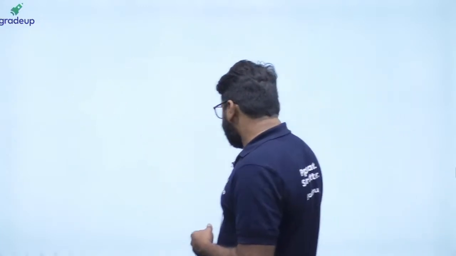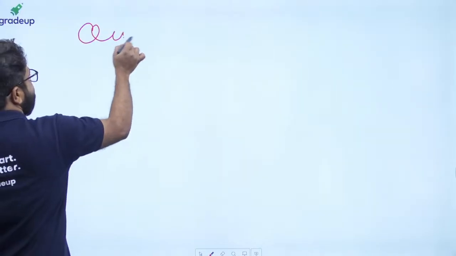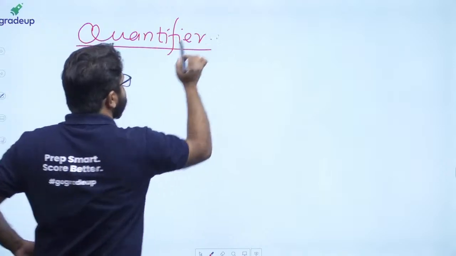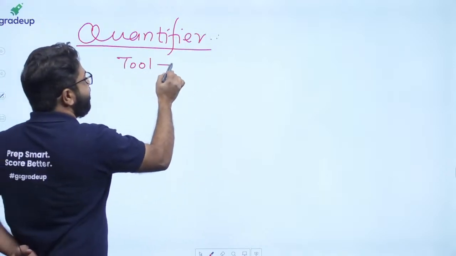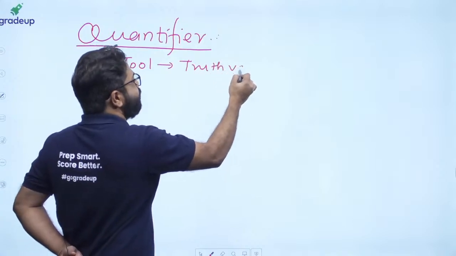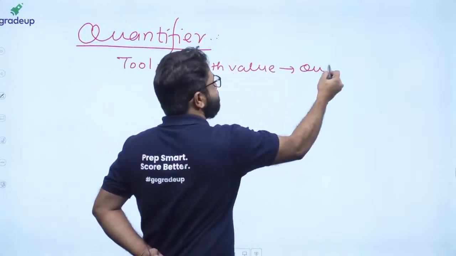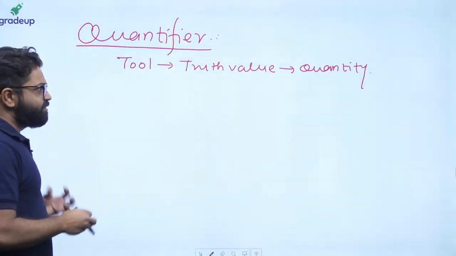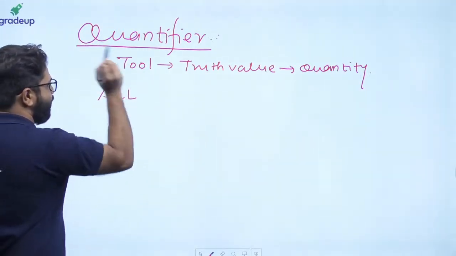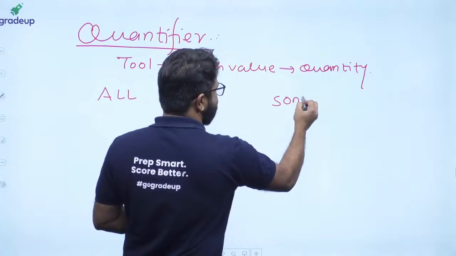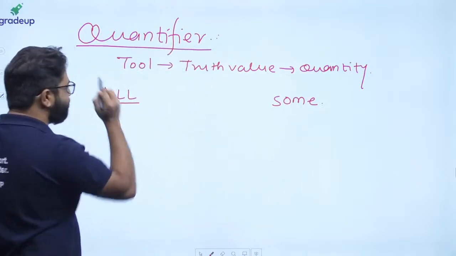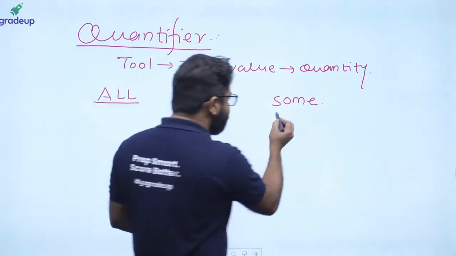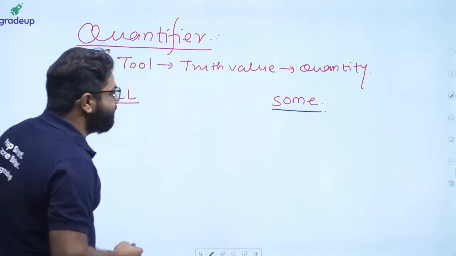So a quantifier is basically a tool to find out the truth value when you are asking in terms of a quantity. In our syllabus we are asking either to check whether all elements are true or not, or to check whether some elements are true or not. There is a special type of tool when all of them are true, and a special type of tool when some of them are true.